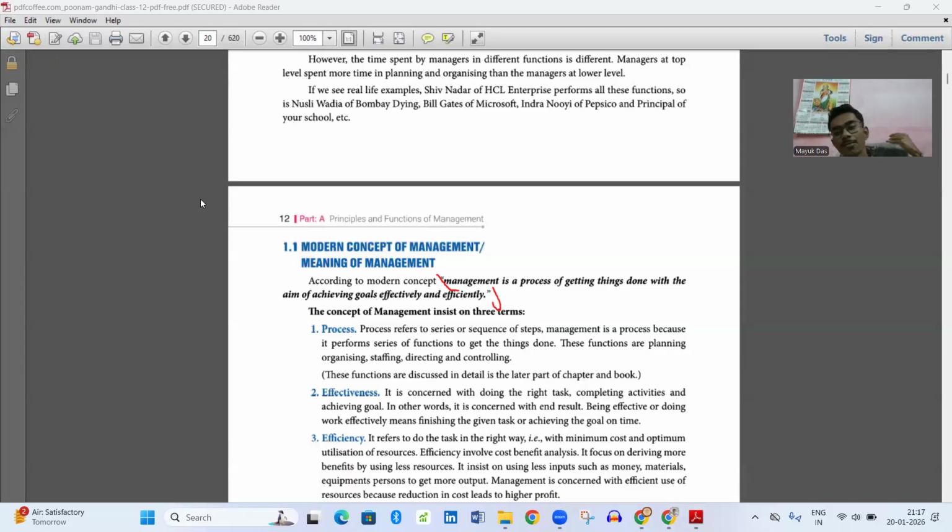This entire system is directed by the principal of the school. This is a simple example I am taking. These steps are directed by the principal, both to teachers and to students.